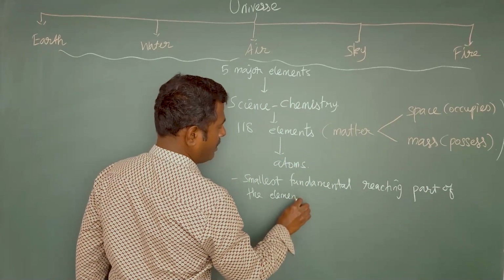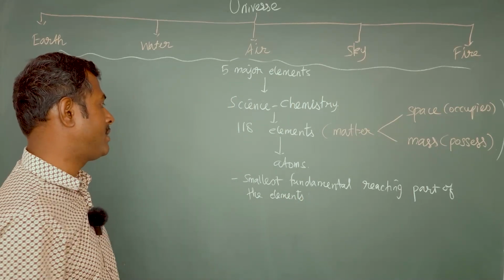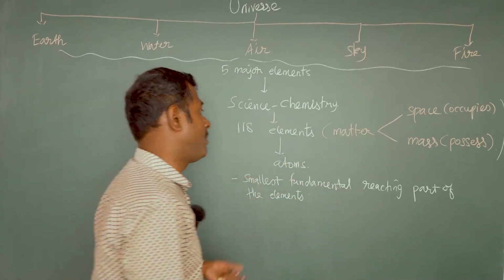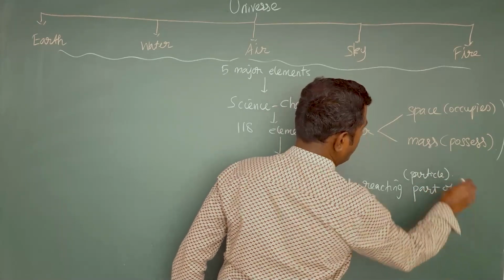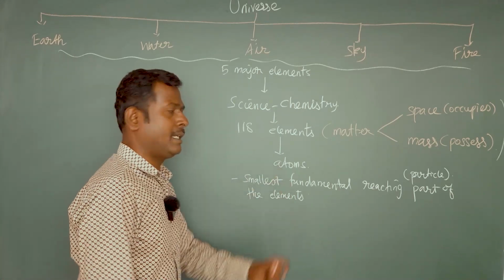All the elements are made up of atoms. So an atom can be defined as the smallest fundamental reacting particle of the element.